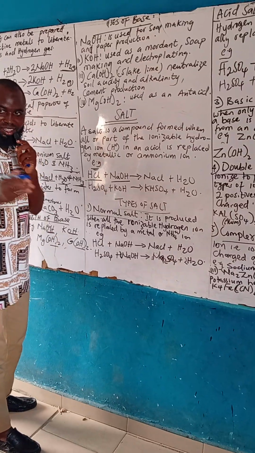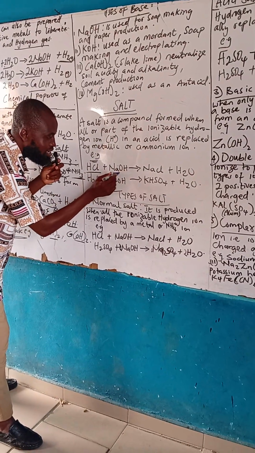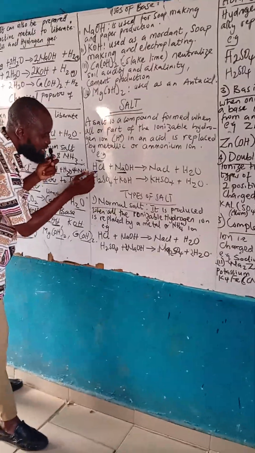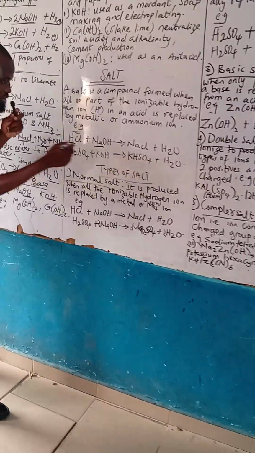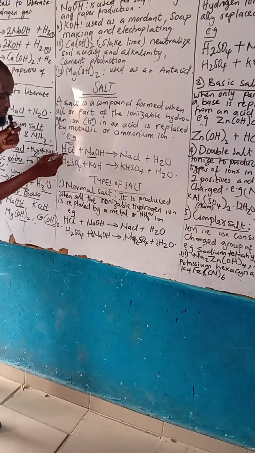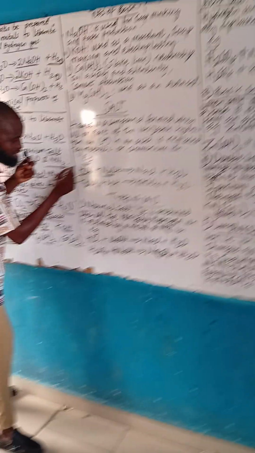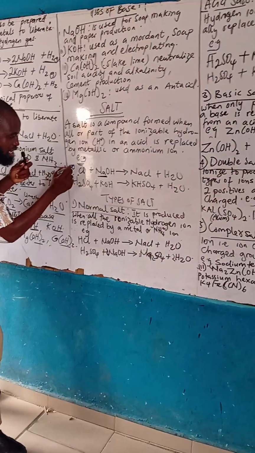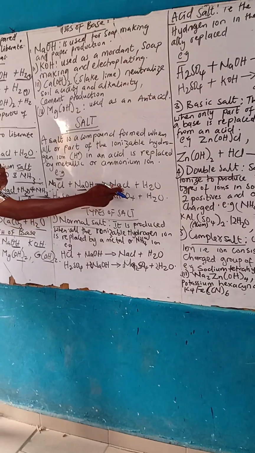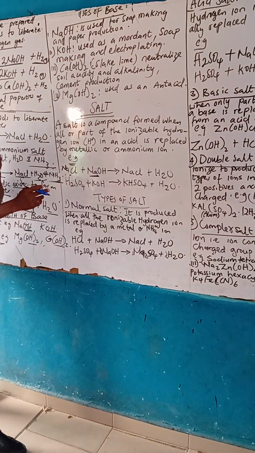A salt is formed when this metal replaces this hydrogen. Look as if I cancel it and put Na there. That is a salt. You understand what I'm trying to do now?